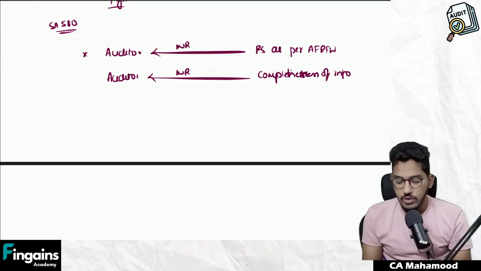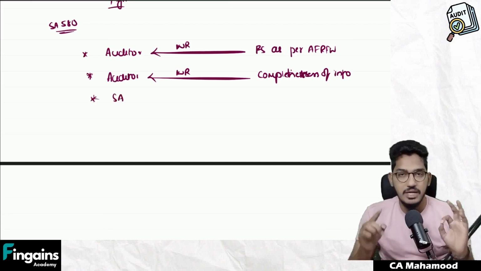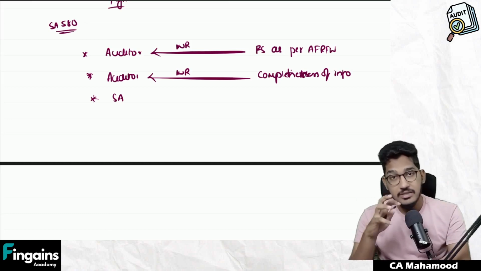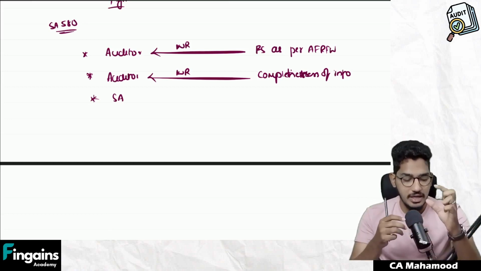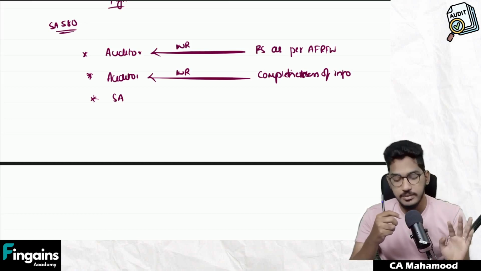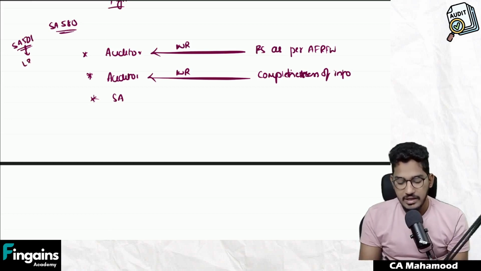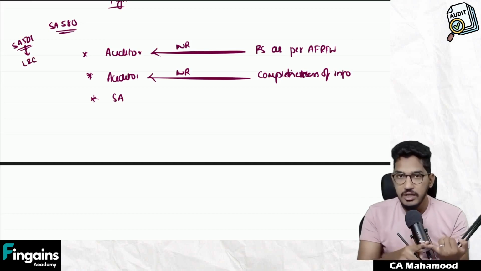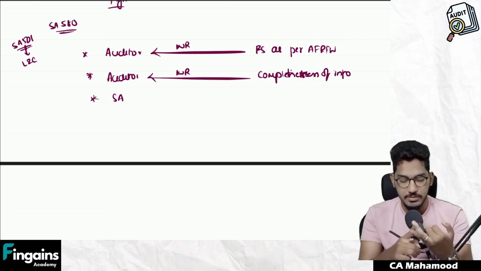Similarly, the auditor should also get written representation regarding those matters which are required by other standards. Sometimes other standards on auditing will mention regarding which items you have to obtain written representation. If it is mentioned in some standard, for that matter you have to compulsorily obtain it. Like, just now as I have told, SA 501 says you are required to obtain written representation from the management regarding litigations and claims. Since SA 501 is saying it, it becomes necessary for the auditor to obtain written representation regarding litigations and claims.